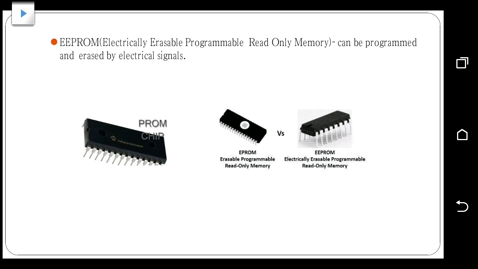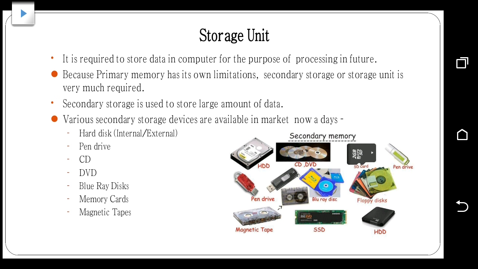and reprogrammed. And we have different kinds of secondary storage units, and these are portable. Portable means we can remove it from the machine, and we can port it to some other machine, we can connect it to other machines.